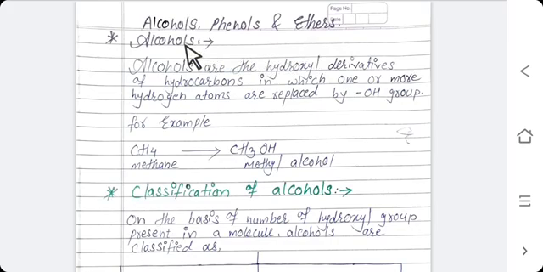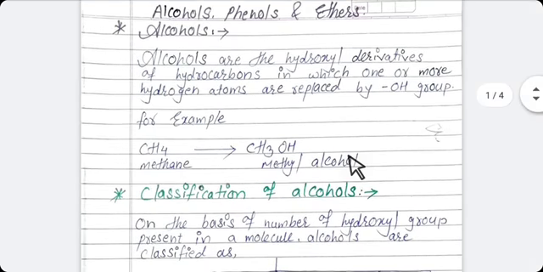As all of you are aware, alcohols are the hydroxyl derivatives of hydrocarbons, meaning you can replace a hydrogen atom by an OH group from hydrocarbons. The simple example is methane, from which you can prepare methyl alcohol.